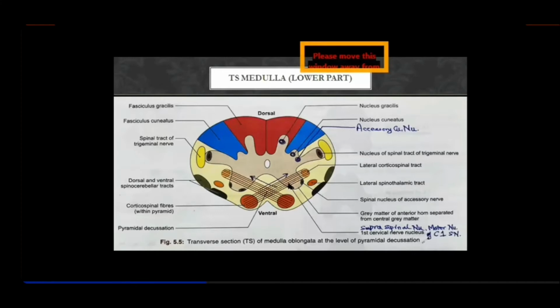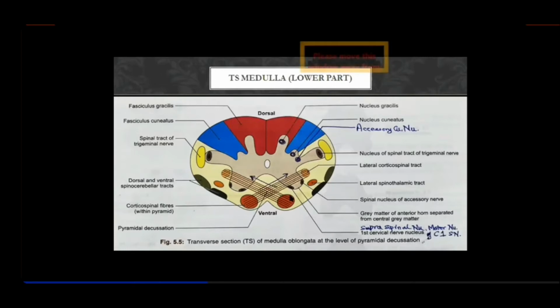This anterior portion of the gray matter of the anterior horn lodges the nuclei of the medial group. Remember, the medial group of nuclei in the anterior horn is always for the axial musculature. That's why this medial nucleus in the anterior portion is the nucleus of the C1 spinal nerve.